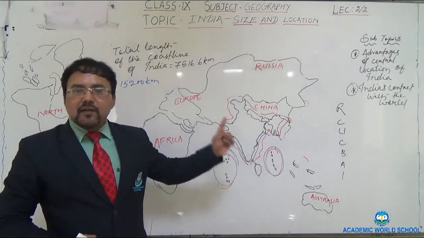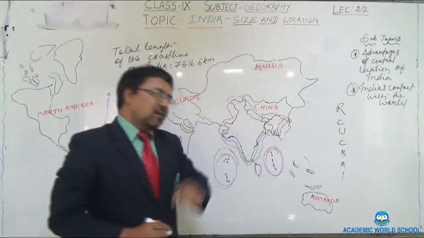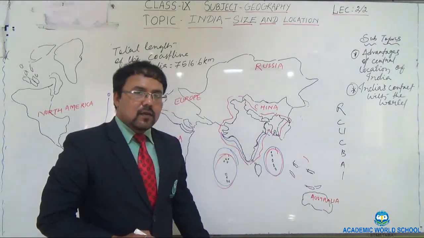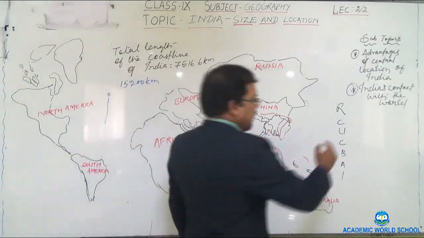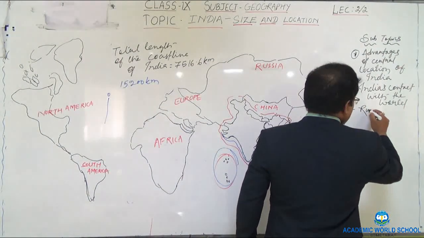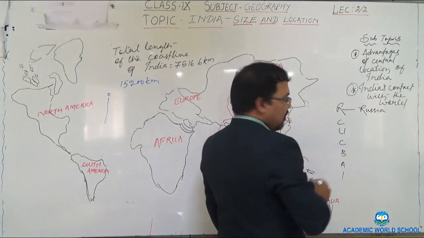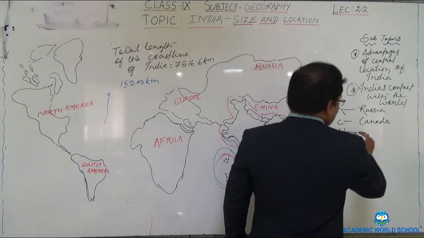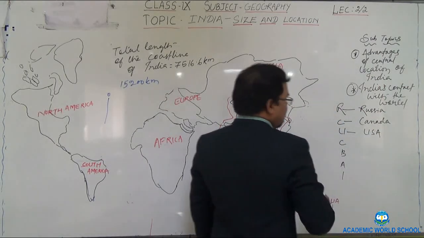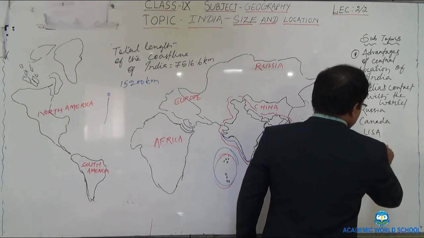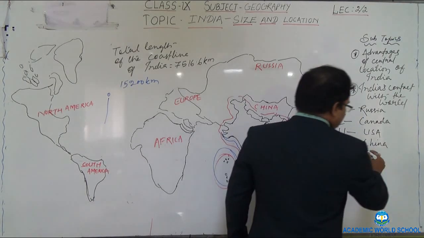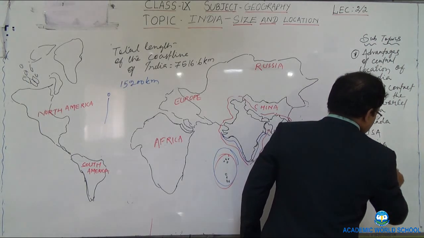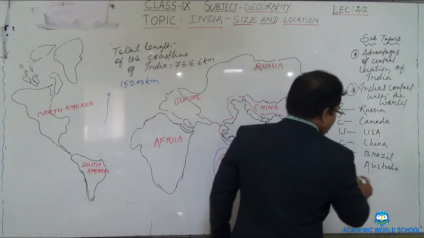Rukukbai. It is a trick, and through this trick you can easily learn the names of the countries in terms of area in the world. R stands for Russia. C stands for Canada. U stands for USA. C stands for China. B stands for Brazil. A stands for Australia, and I stands for India.